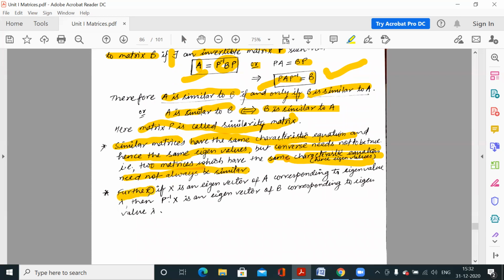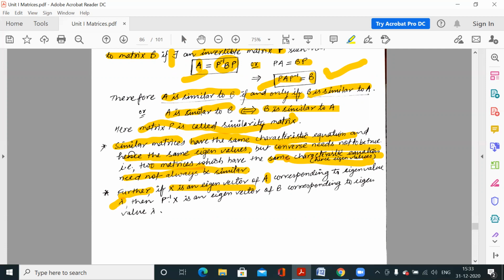Next, we have seen that the eigenvalues of similar matrices are the same, but suppose lambda is an eigenvalue of A and X is an eigenvector of A corresponding to eigenvalue lambda. We already know that eigenvectors are with respect to eigenvalues. They are not independent.